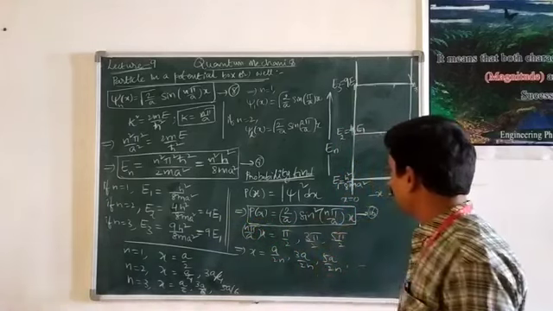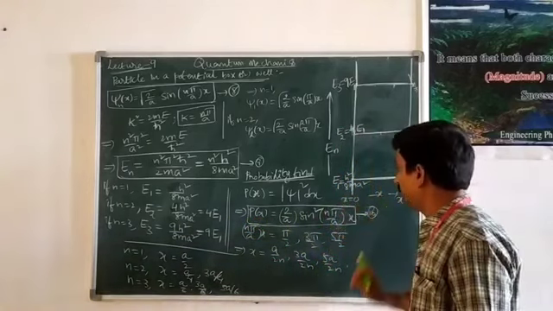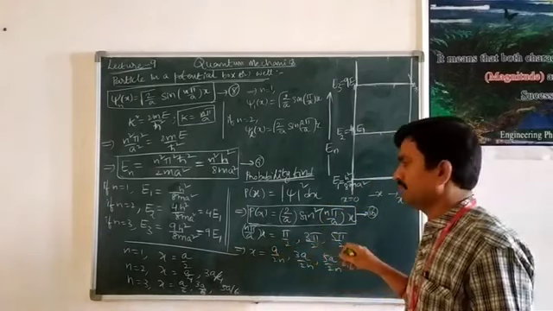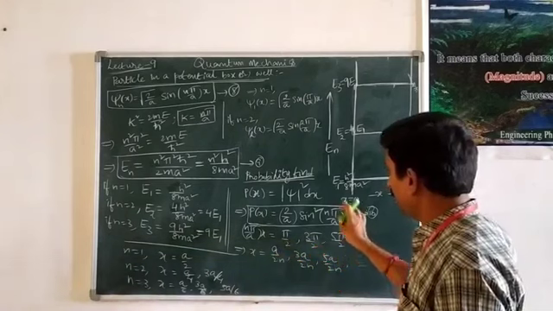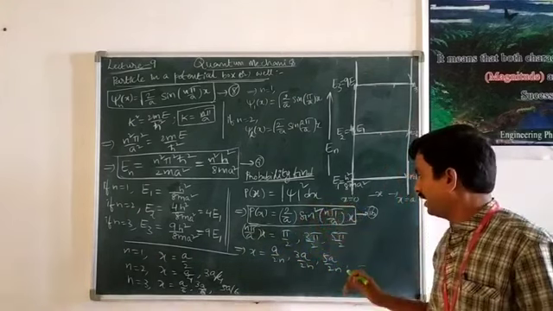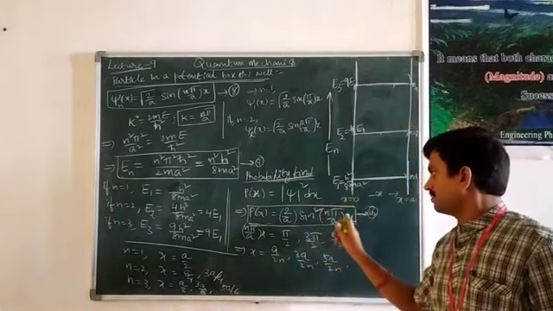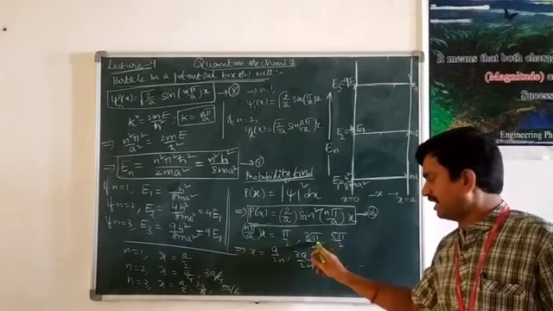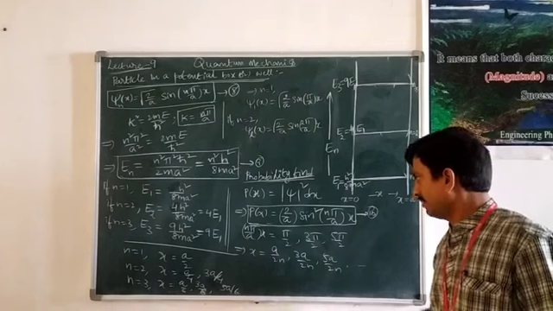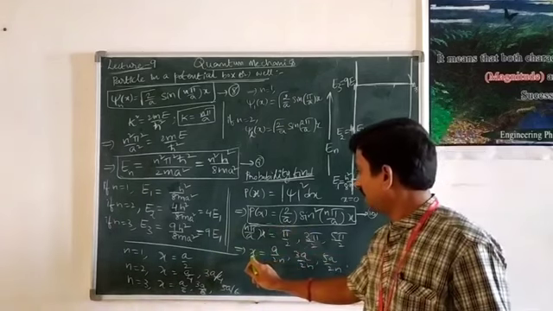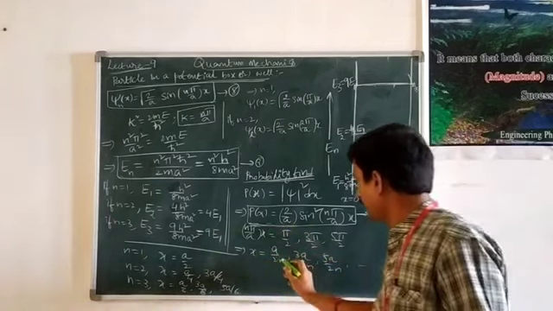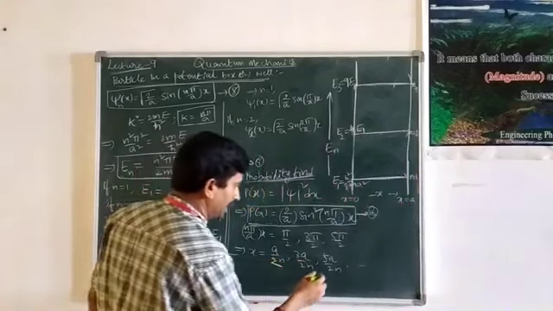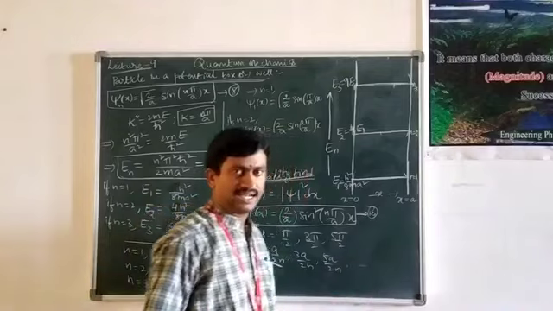From equation 10, it is clear that n pi by a into x is equal to pi by 2, 3 pi by 2, 5 pi by 2. That means the particle can be found when this value is equal to 90 degrees, similarly 3 times 90 degrees, 5 times 90 degrees. If we simplify this expression, then we have x equal to a by 2n, similarly 3a by 2n, 5a by 2n, etc.